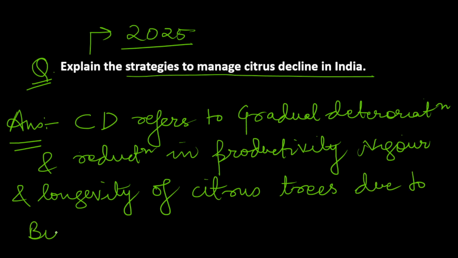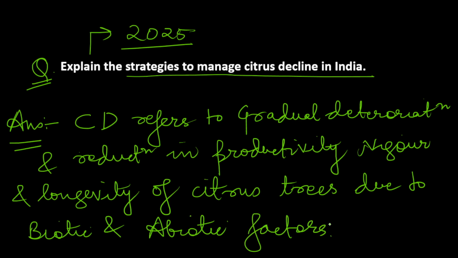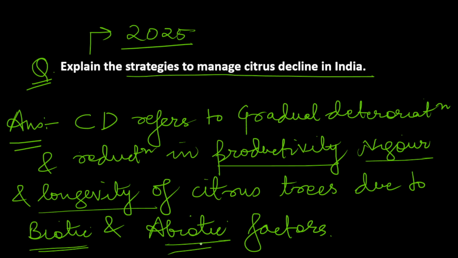So this is what citrus decline is. Here there is reduction in productivity, vigor, and longevity of citrus trees due to various biotic and abiotic factors. So overall there will be decline in citrus production and the tree quality will reduce over years. Okay. So this is how you can introduce.